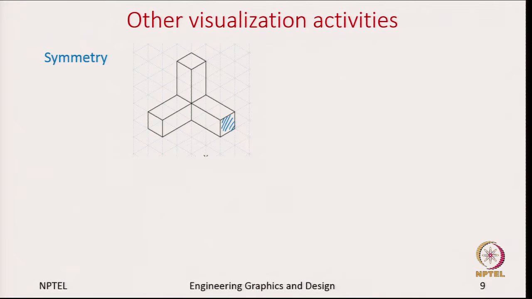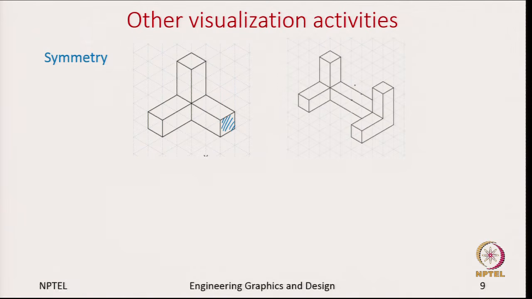So, if you join these two, then you have one single object which is symmetric about the plane of symmetry. So, this is the plane of symmetry.